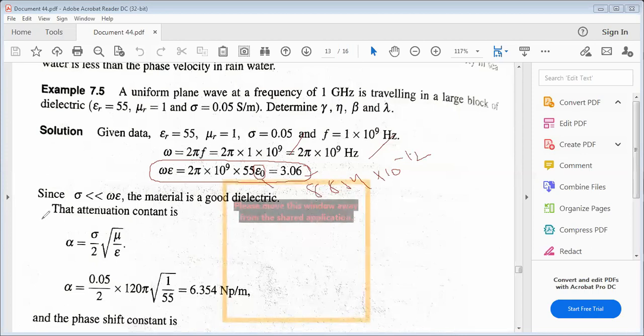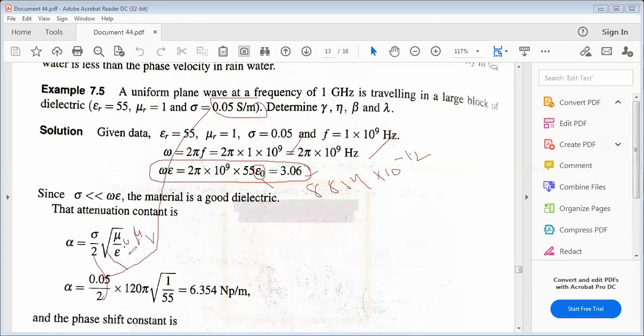Since sigma is much less than omega epsilon, that is the condition for a good dielectric. The attenuation constant alpha equals sigma by 2 into square root of mu by epsilon, as derived earlier. What is the sigma value mentioned? 0.05. So alpha equals 0.05 by 2 into square root of mu naught mu r by epsilon naught epsilon r.